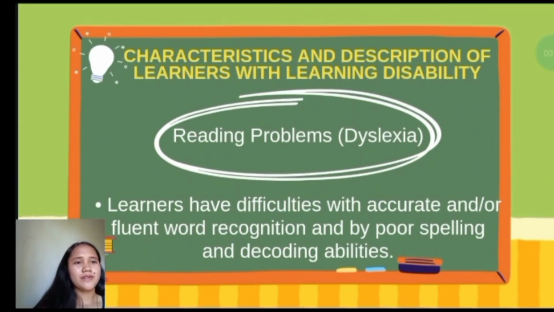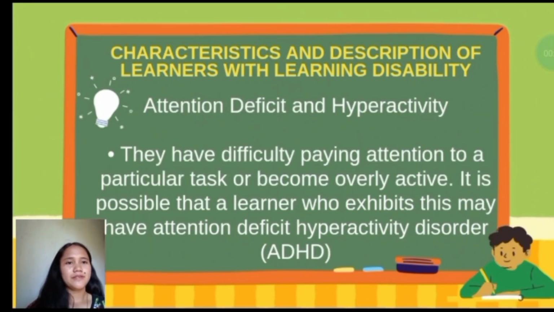Another characteristic, a description of learner with this learning disability, is reading problems, or also known as dyslexia. Learners have difficulties with accurate and or fluent word recognition, and by poor spelling and decoding abilities. Next is the attention deficit and hyperactivity. Description: they have difficulty paying attention to a particular task or become overly active.